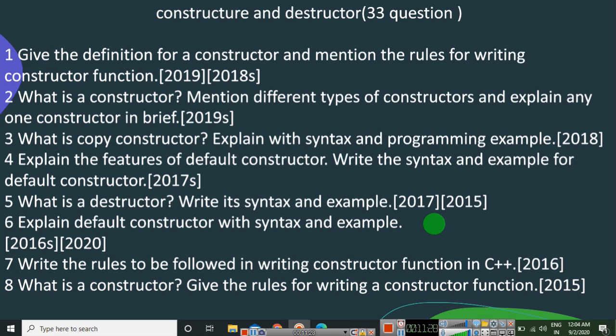So don't forget to study constructor, types of constructor and syntax, example, rules, features. Then go with destructor, how to declare a destructor, that is syntax and example you are going to study. This is about constructor and destructor.